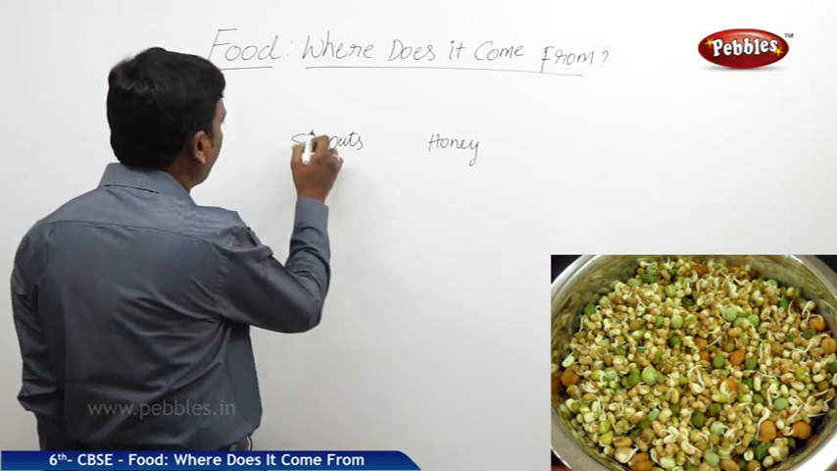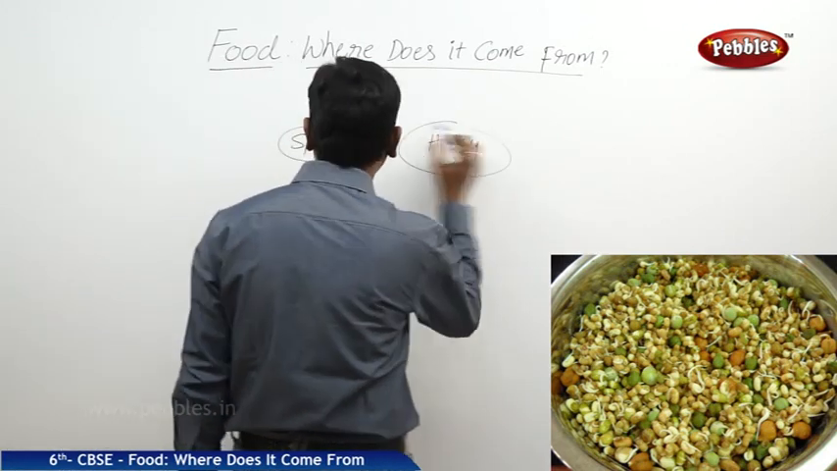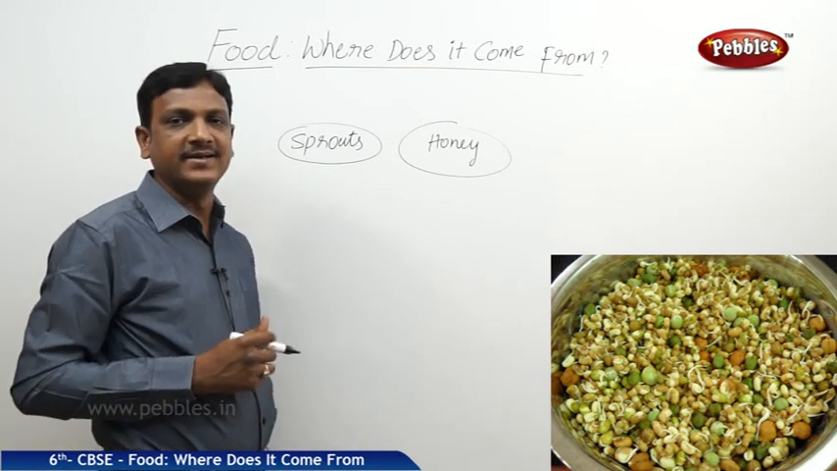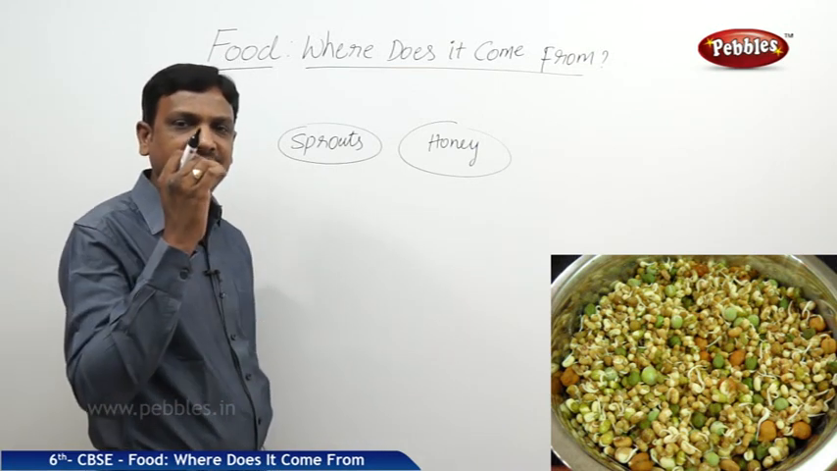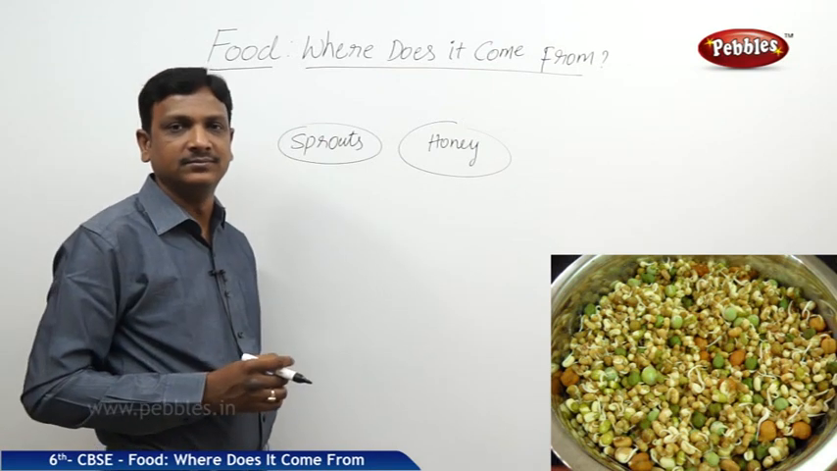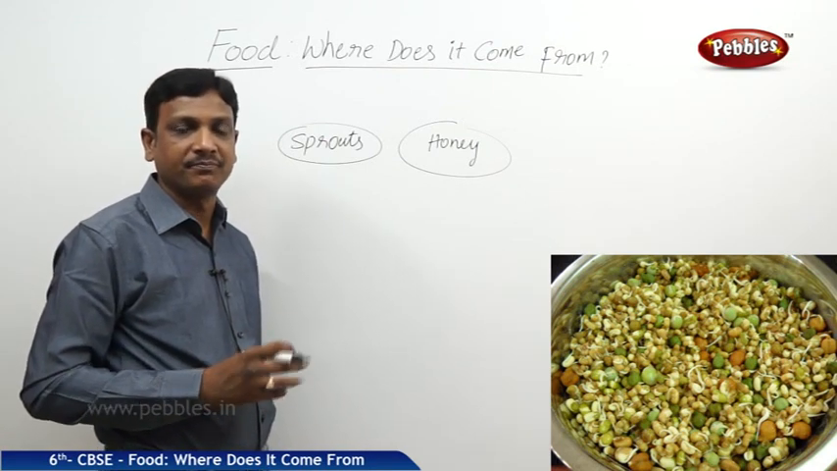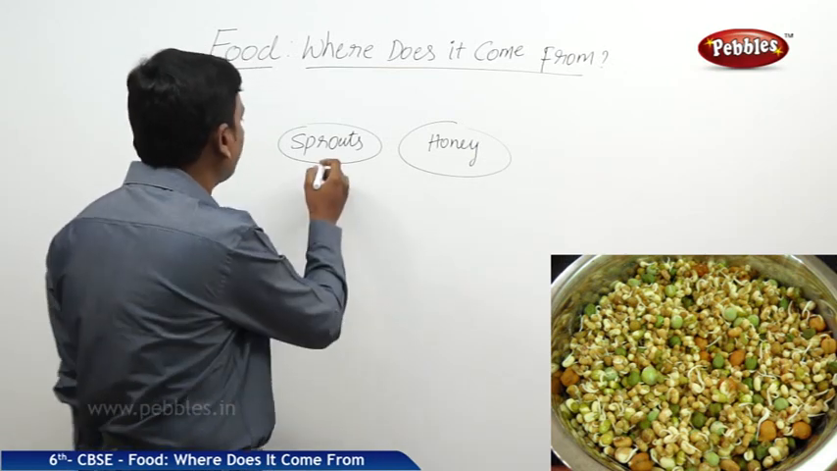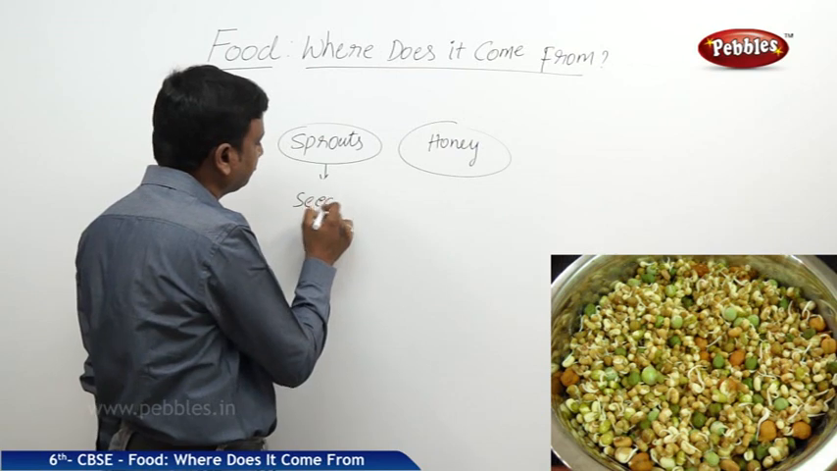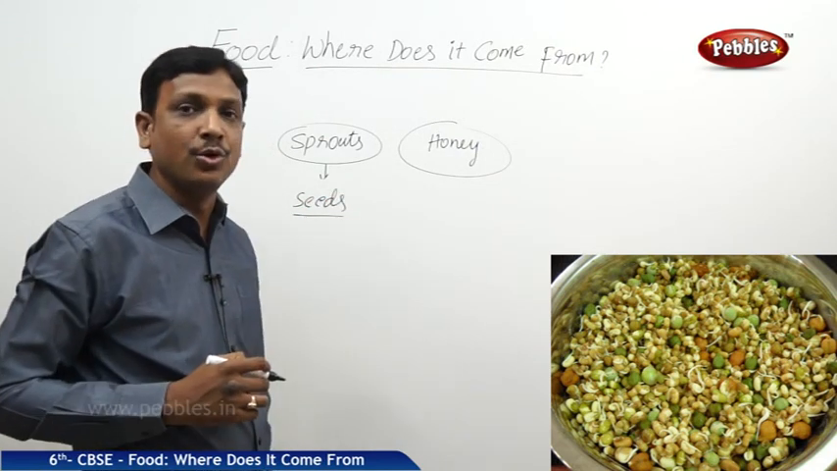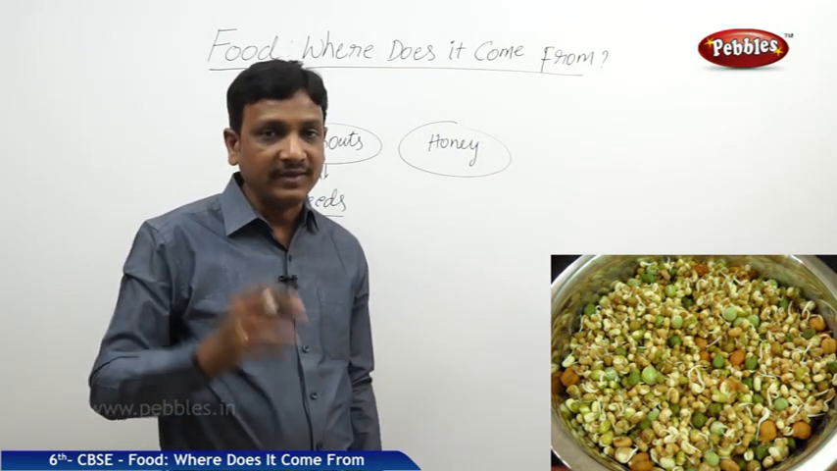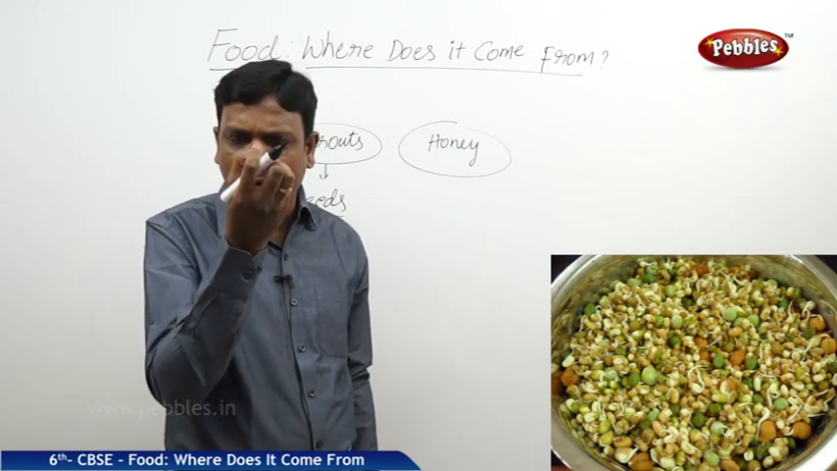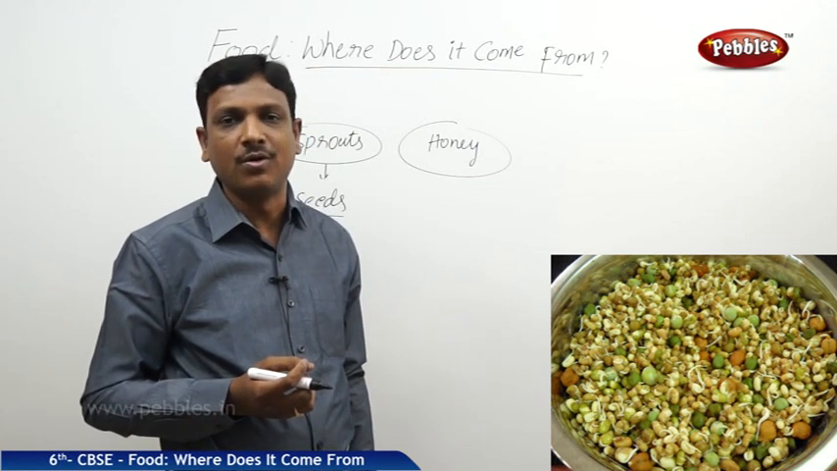Here are some specific items like sprouts and honey. These are plant ingredients, but with a very little modification. They are changed to a different taste and value. Sprouts are nothing but the seeds which are soaked overnight. When the seeds are soaked overnight, they produce a small baby root, which are called sprouts.